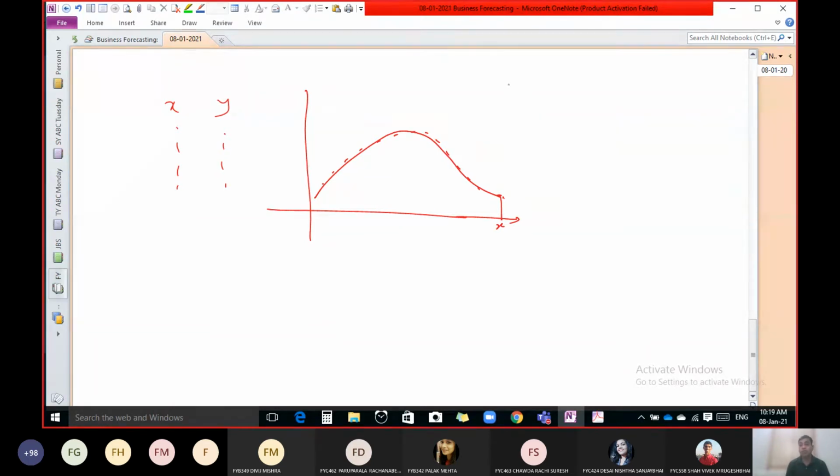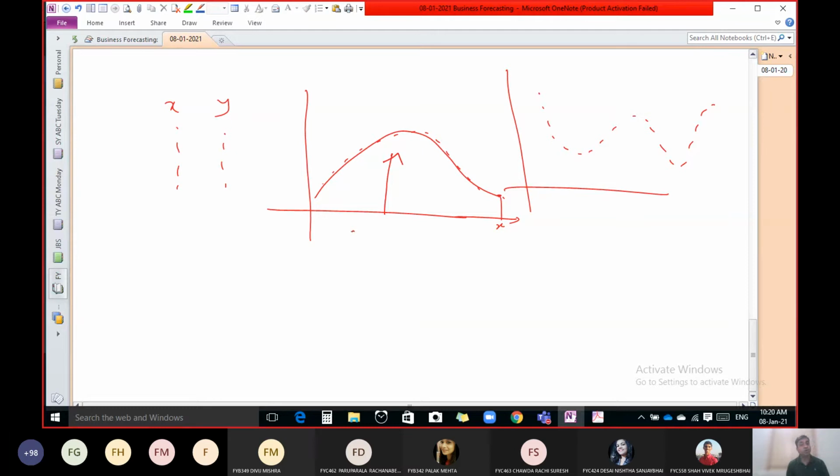Or if we have values like this, which type of graph do we require for this type of data? Once we know that in the graphical method, if we plot the values and it is like this, which one is the better one?